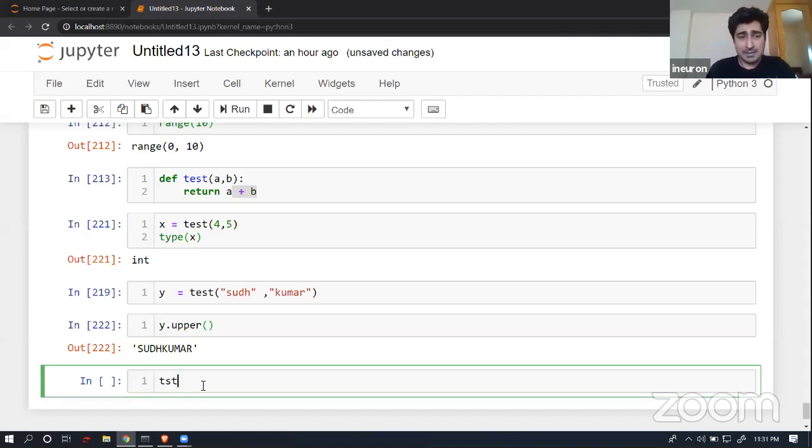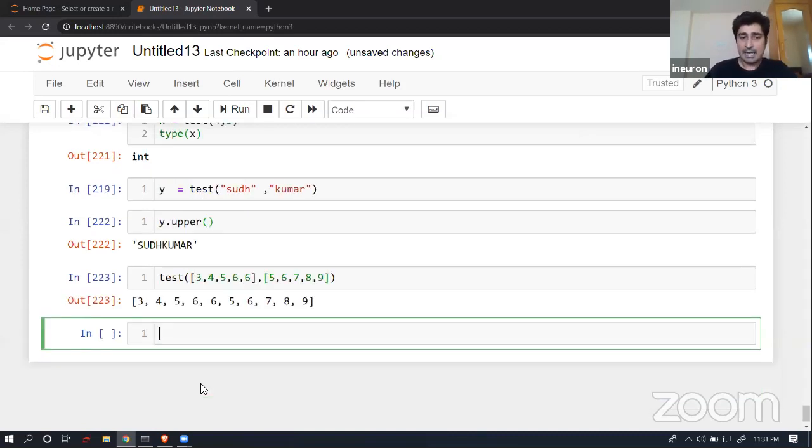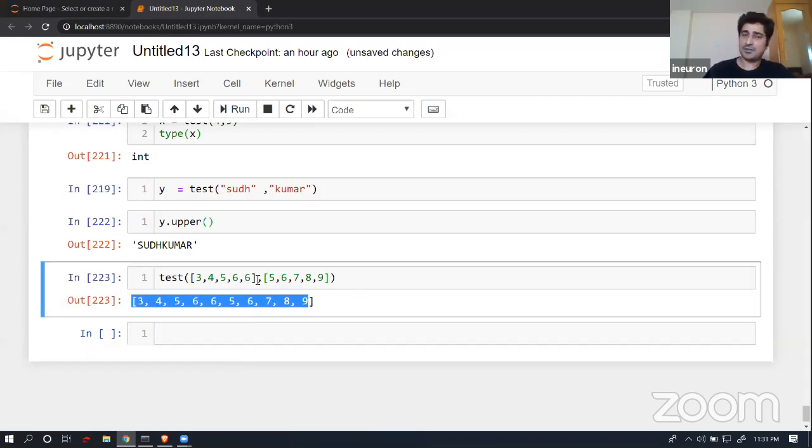I can try to pass maybe a TEST over here, and then I can try to pass a list argument 3, 4, 5, 6, and then two arguments I have to pass, A and B. So I can try to pass maybe like 5, 6, 7, 8, 9, and it is going to do the list concatenation operation. As simple as that. You can try to pass a tuples, dictionary. If that operation is supported, yes, it will try to perform that operation. That is completely fine. So this is what happens in case of function.